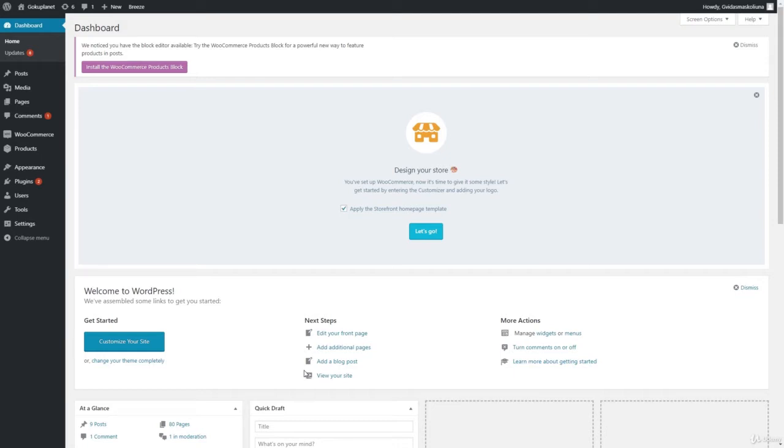So alright, everything you see right here is a part of WordPress. All these sections are part of WordPress. Right here we have WooCommerce. So this is the WooCommerce dashboard. Later on I will show you a little bit more about WooCommerce. So right now I will walk you through all these sections right here.